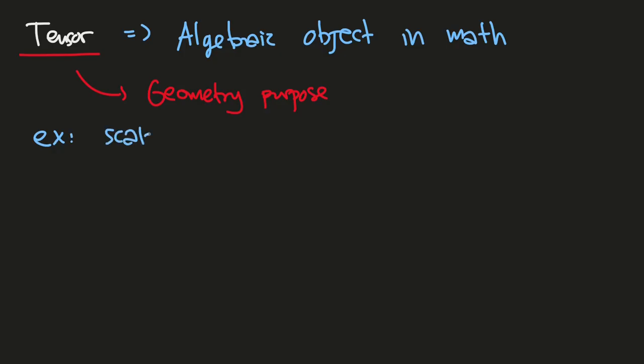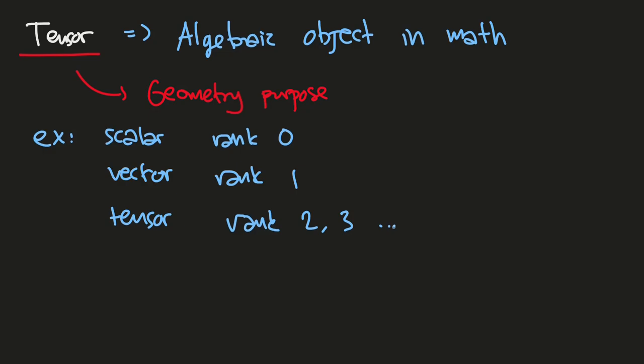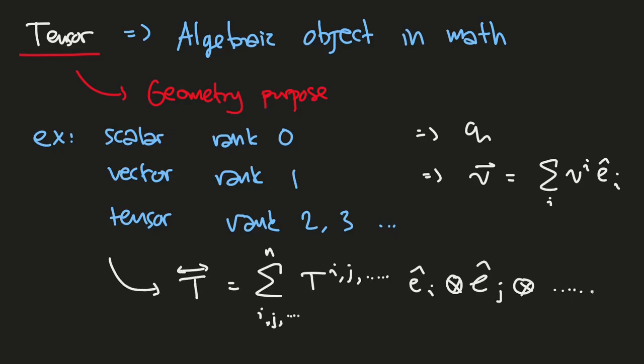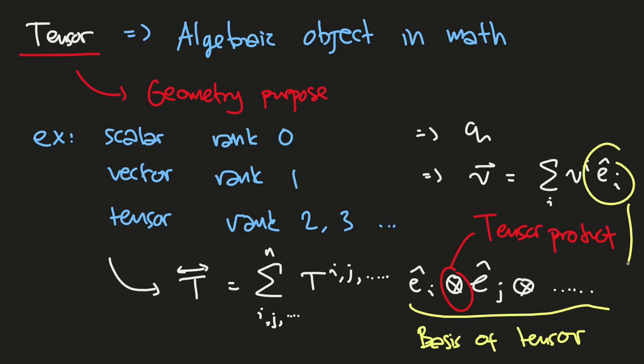For example, a scalar is rank 0, a vector is rank 1, and the tensor itself is usually denoted for second rank, third rank, and so on. A scalar we can denote as just a number, and a vector we can denote as previously, but a tensor we can denote as this summation, where the product notation is the tensor product, and e_i, e_j, and so on are the basis of tensors, just like the basis in vectors. So in general, we can write the (n,m) rank tensor as this.